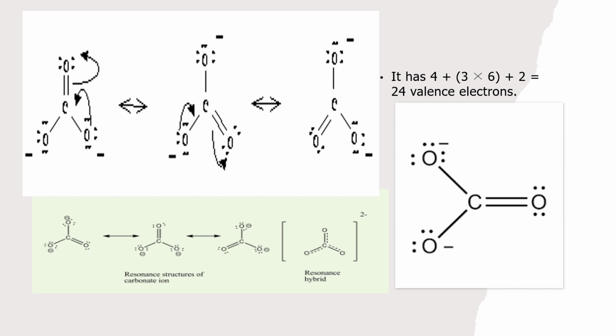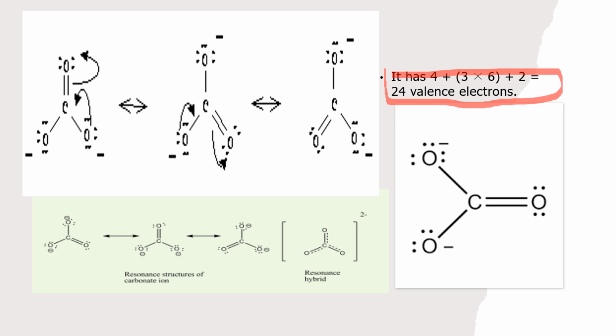Firstly, we have to follow the first rule, that the valence electrons remain the same throughout the structure. That means for the carbonate ion we have to calculate the valence electrons. Valence electrons are those electrons which participate in bonding. For example, the carbon electronic configuration is 1s2, 2s2, 2p2, so 2s2, 2p2 are the valence electrons for the carbon atom. In this manner we calculate the valence electrons for the whole molecule, which comes out to be 24 for the carbonate ion.